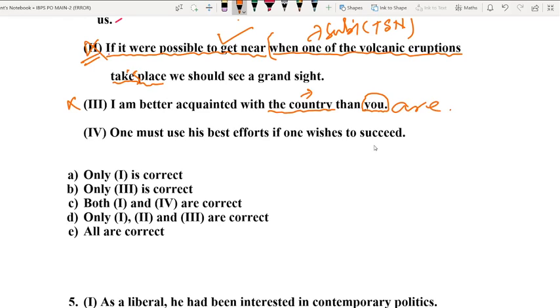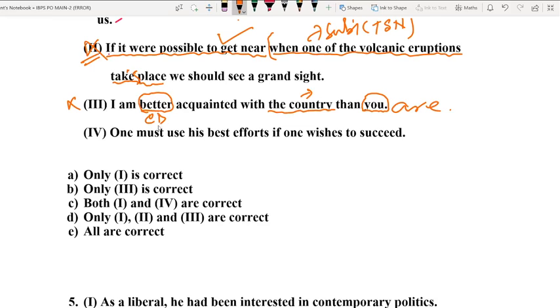If we add are here, then the sentence will give a correct meaning: I am better acquainted with the country. You are also acquainted with the country, but the way you are acquainted shows that you are less acquainted with it. I mean, you have less familiarity with the country, and I have more familiarity. And since there is a comparison, we have used better here.